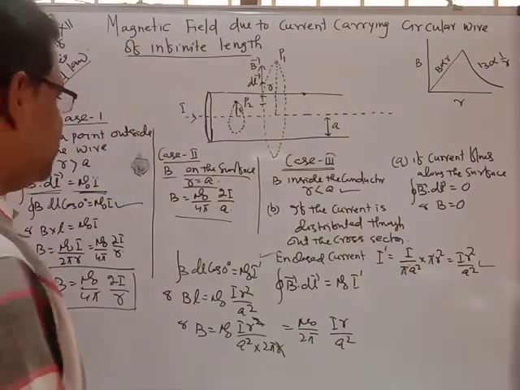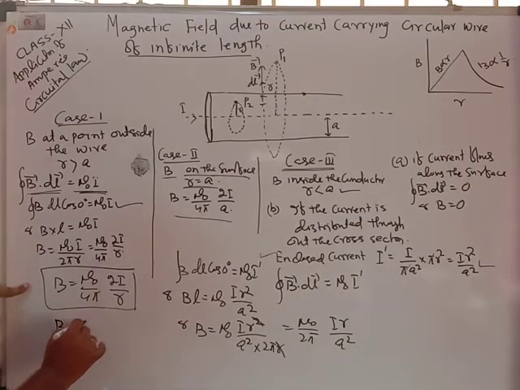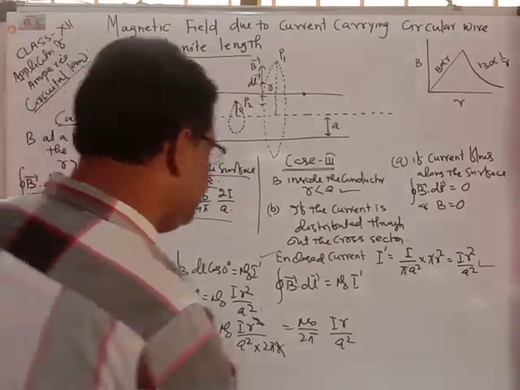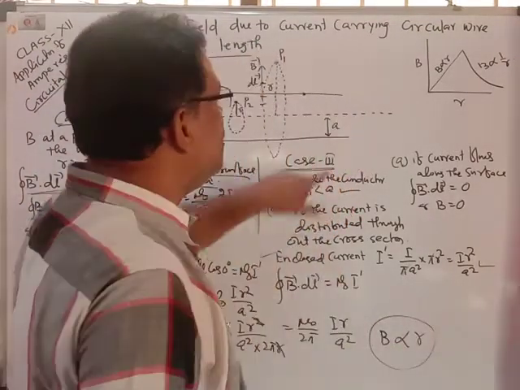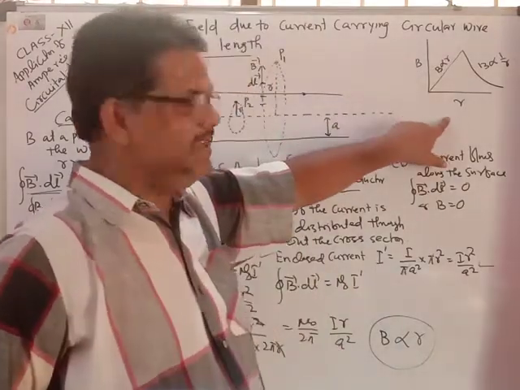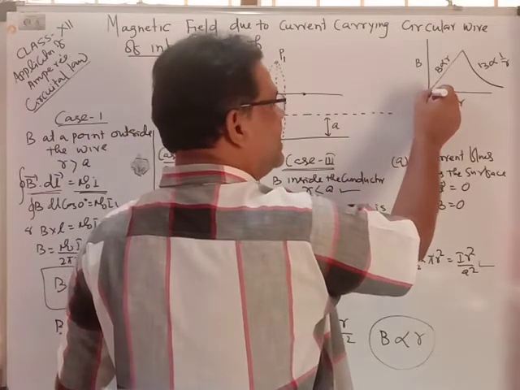So what happens here? Outside, we found B is inversely proportional to r, but inside we find B is directly proportional to r. If you plot the graph between B and r, this is the center of the current carrying conductor.